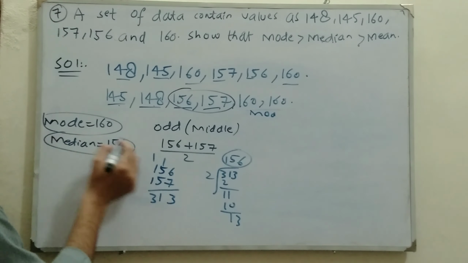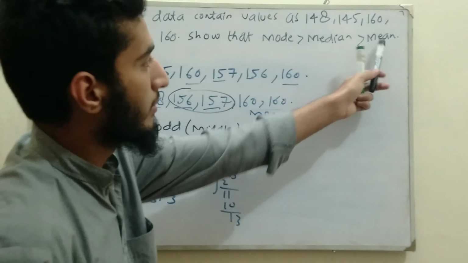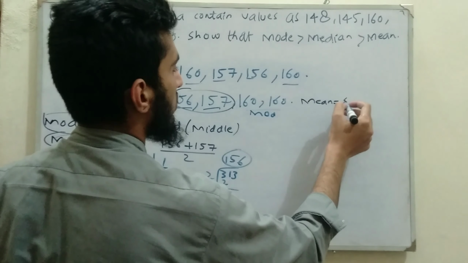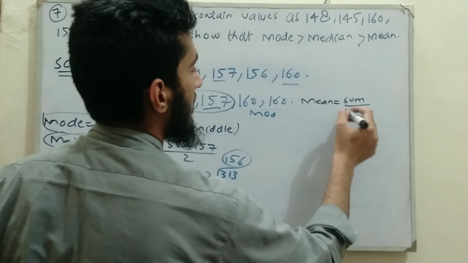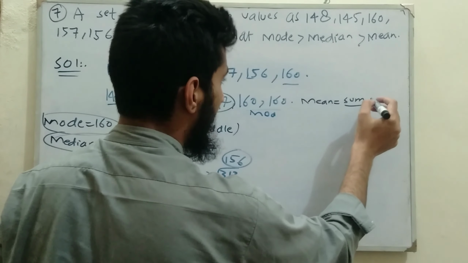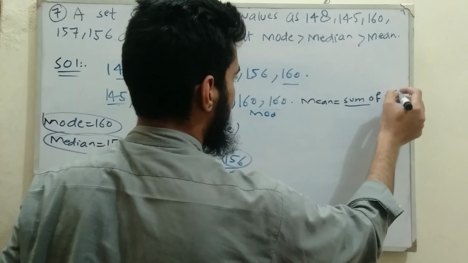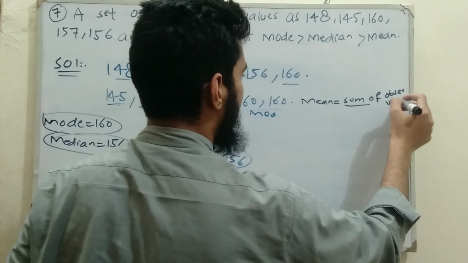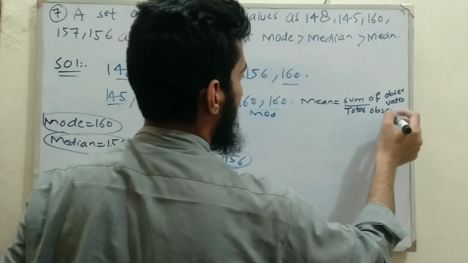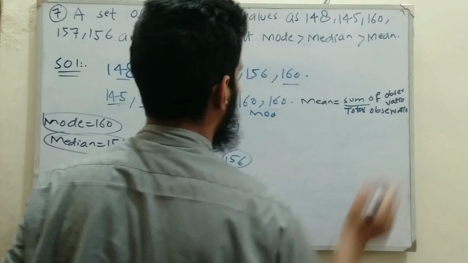So now after this we are going to find the mean. The formula for the mean is the sum of the total observations divided by the total number of observations. You will understand it by solving the given question.